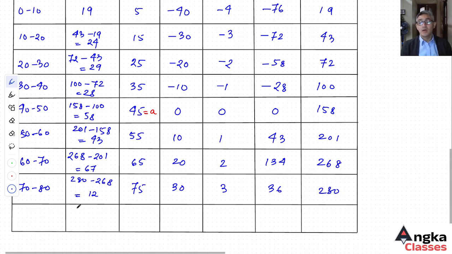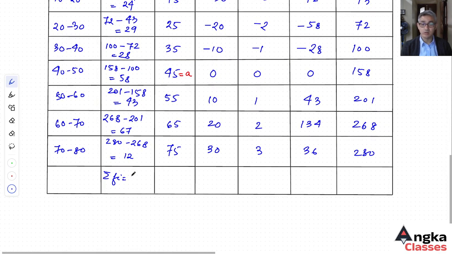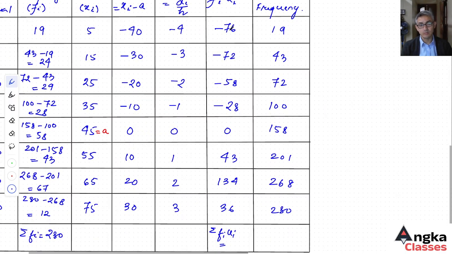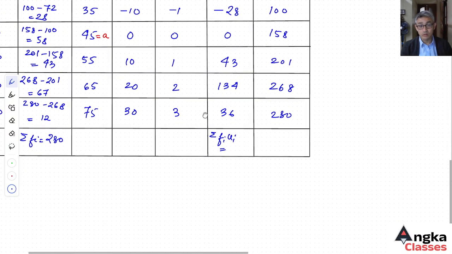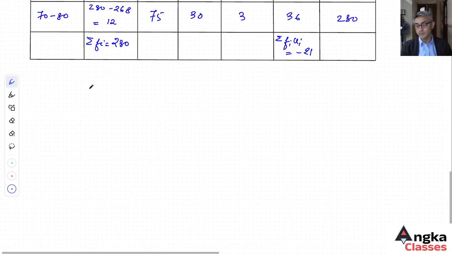Now the summation of f i is my total frequency, 280. And the summation of f i u i is minus 76 plus minus 72 plus minus 58 plus minus 28 plus 43 plus 134 plus 36. We get minus 21.